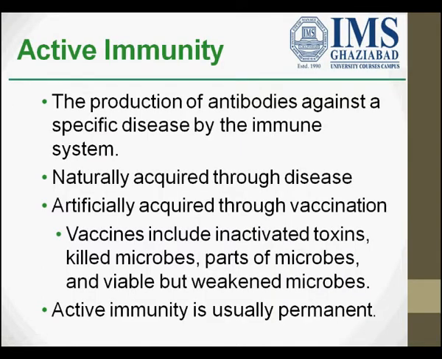Now, active immunity. Active immunity is the production of antibodies against a specific disease by the immune system. It is a naturally acquired immunity. It is also acquired by an artificial way, which is through vaccination. Vaccines involve inactivated toxins, killed microbes, inactivated microbes, parts of microbes which are viable, and weakened microbes. They don't have the ability to cause the disease. Active immunity is usually permanent.